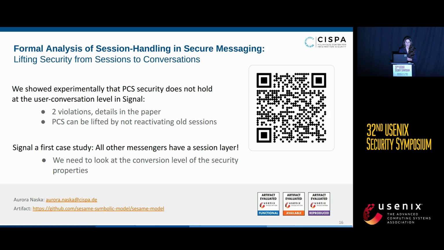And maybe as future work, we should start looking at the conversation level of the security properties inside of the secure messaging domain. All the technical work that we did here, so proofs and models, is made available, so feel free to check it out. And I'm happy to take any of your questions.